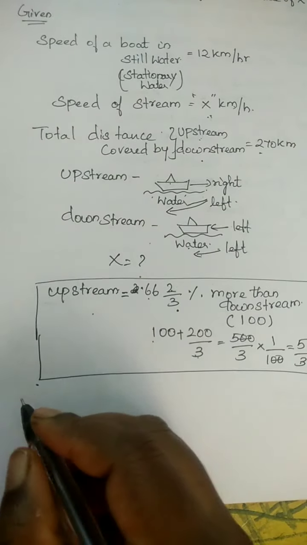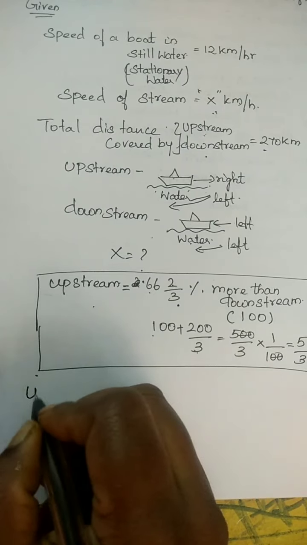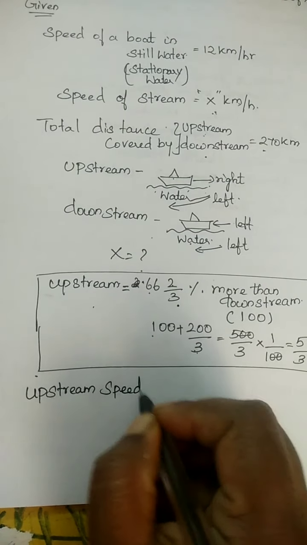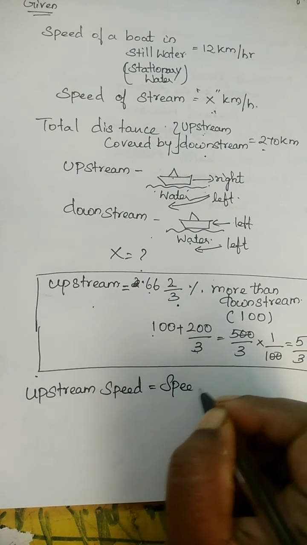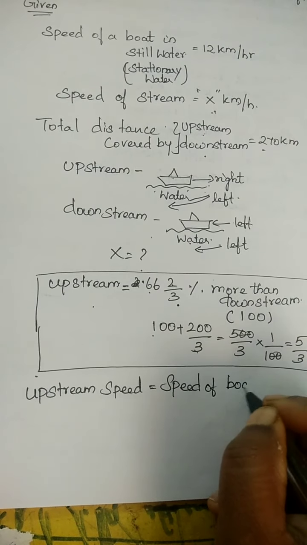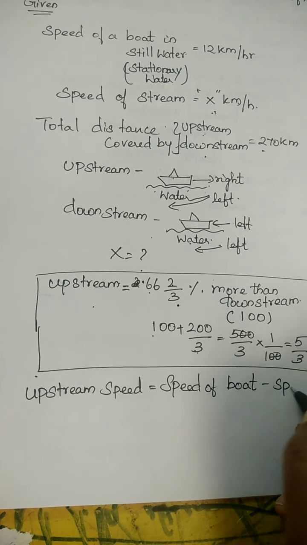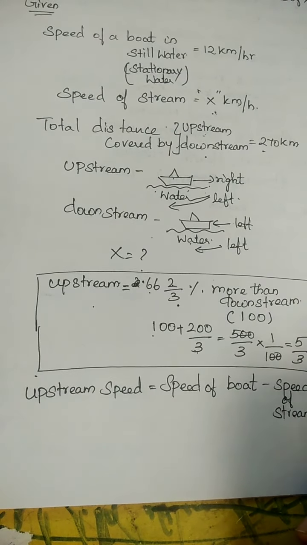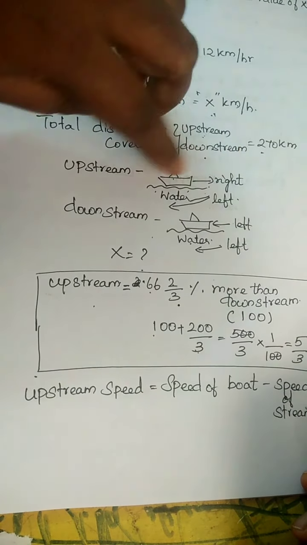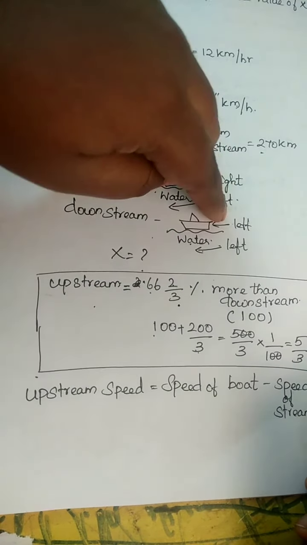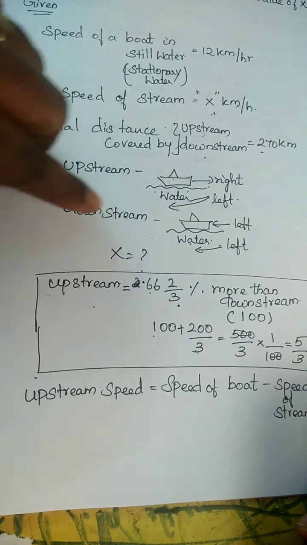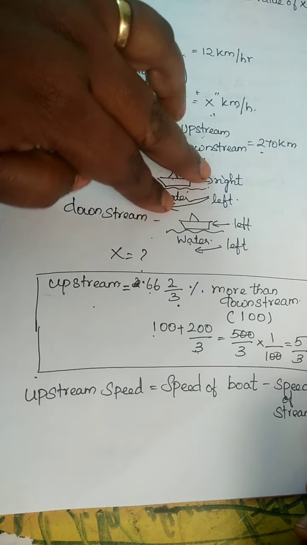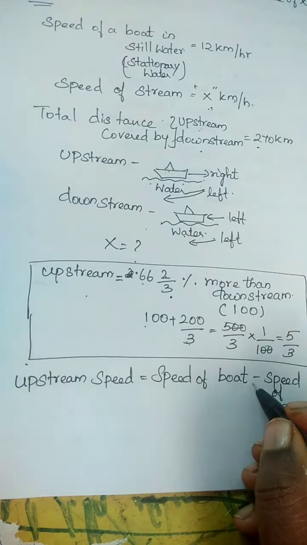What's the formula for upstream? Upstream speed is equal to speed of boat minus speed of stream. Note down, this is a formula. I already told you. Ship, that means boat speed minus the water speed. For downstream, boat speed and water speed are in the same direction, so plus. Here they are in opposite directions, so here it is minus.